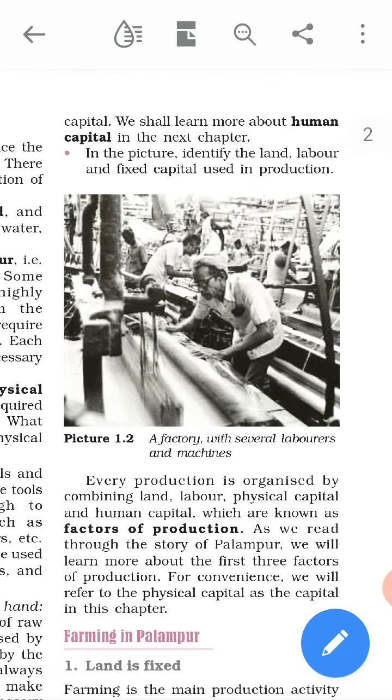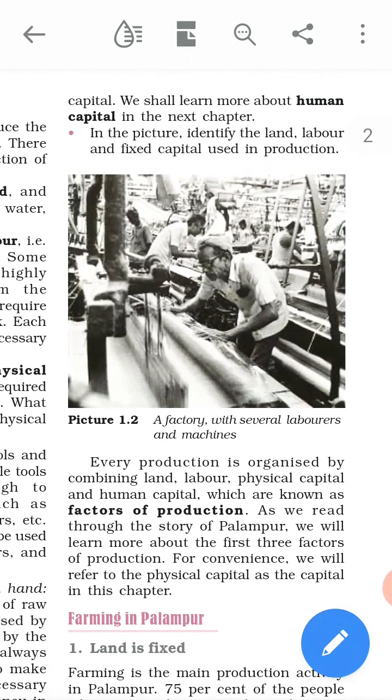Now I am reading this last paragraph, this one. Every production is organized by combining land, labor, physical capital and human capital. So every production activity requires what? All these items, or we can say the factors. Land is important, labor is important, physical capital is important.